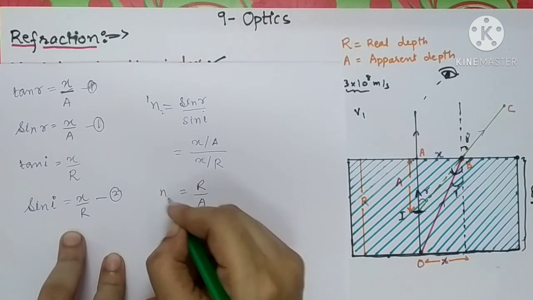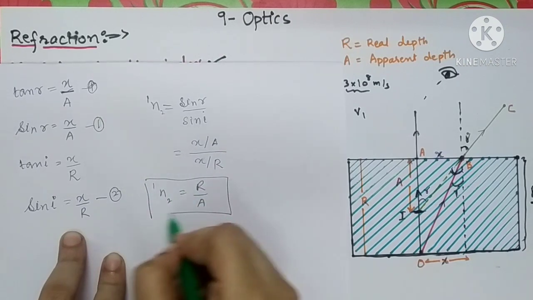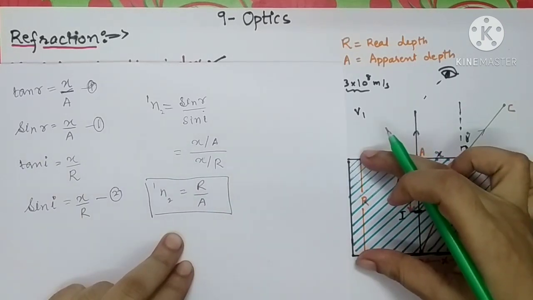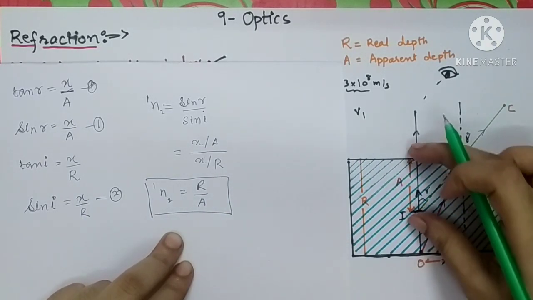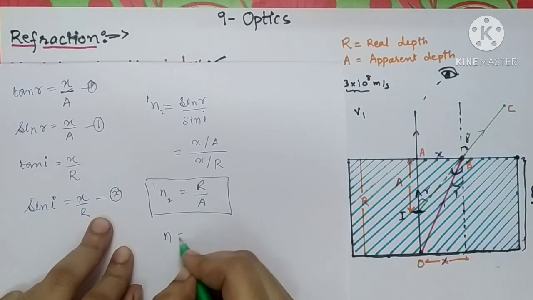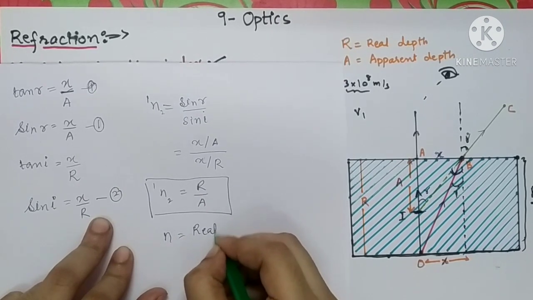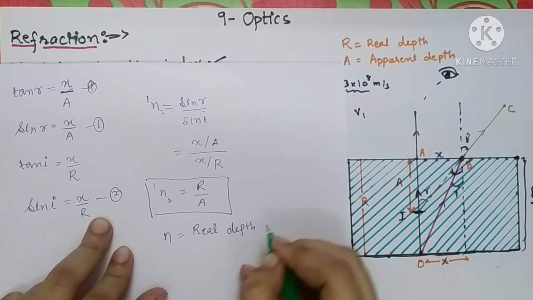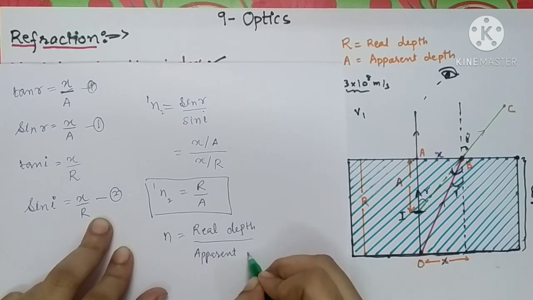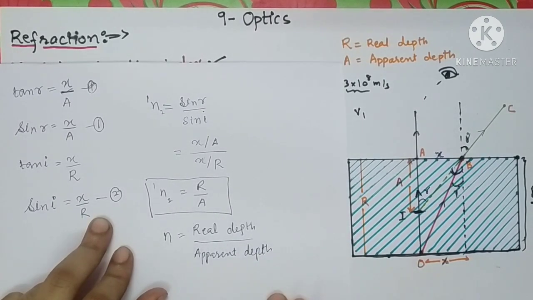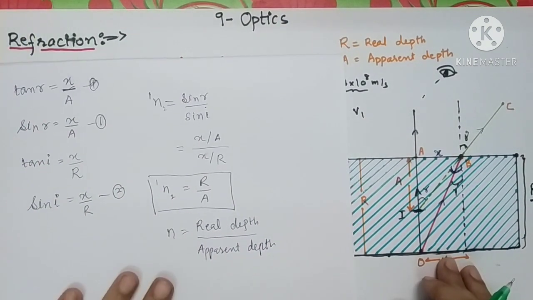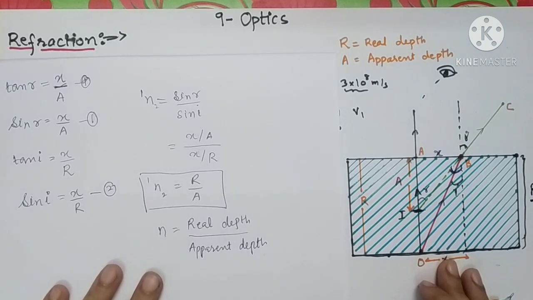So there is one more formula of refractive index that we have got over here. What is R? R is the real depth of the water. And what is A? A is the apparent depth of the water. So you can write this formula as: refractive index is also equal to real depth upon apparent depth. So we have too many formulas for the refractive index.